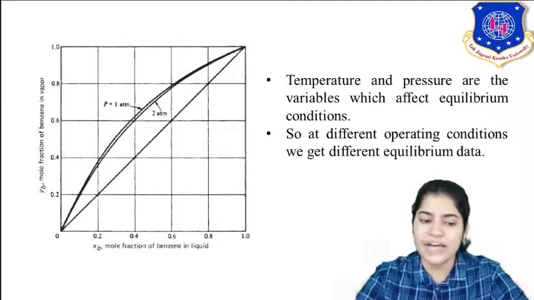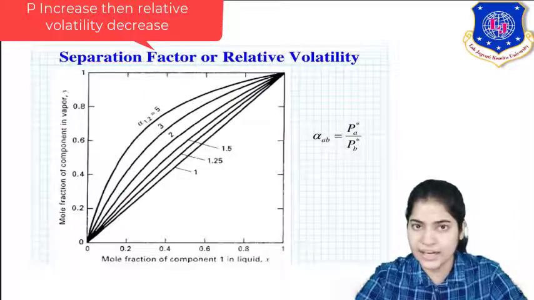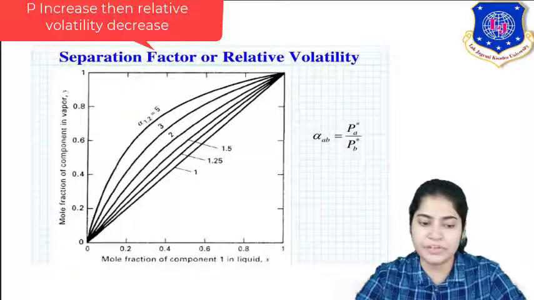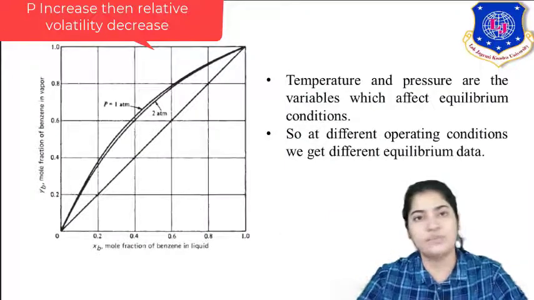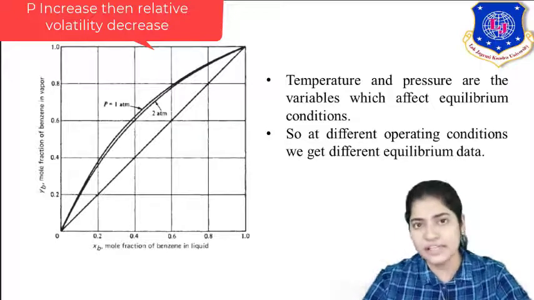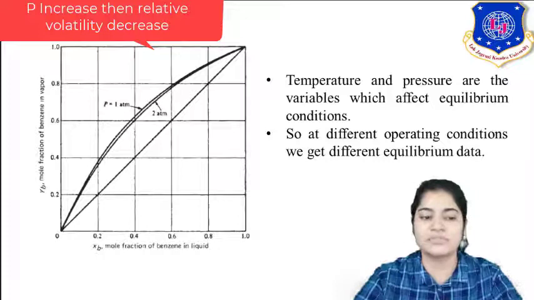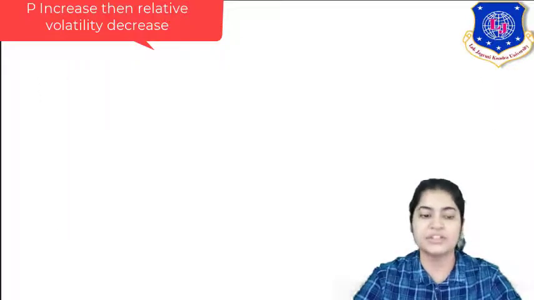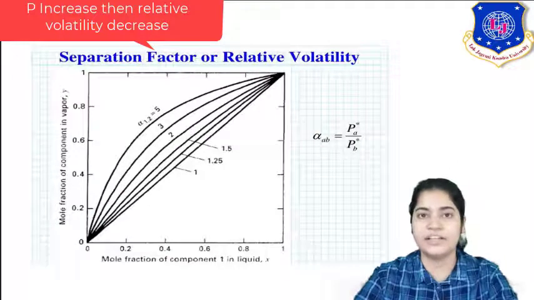Similar to what you can see in the relative volatility diagram, as your relative volatility has decreased, your y and x difference has also decreased. So I can relate that as I am increasing the pressure, relative volatility decreases. So you have to note it down: increasing pressure decreases the relative volatility. Relate these two graphs. See, increasing pressure decreases the relative volatility.